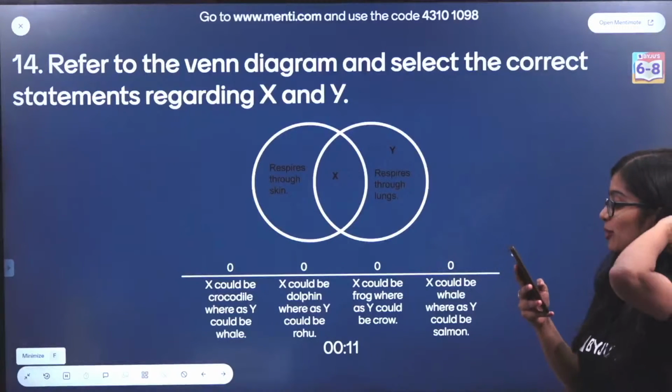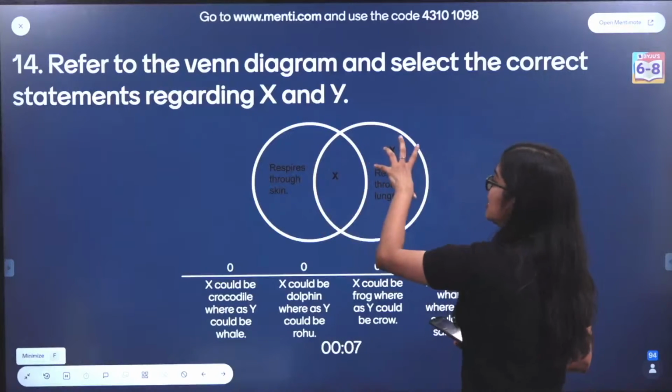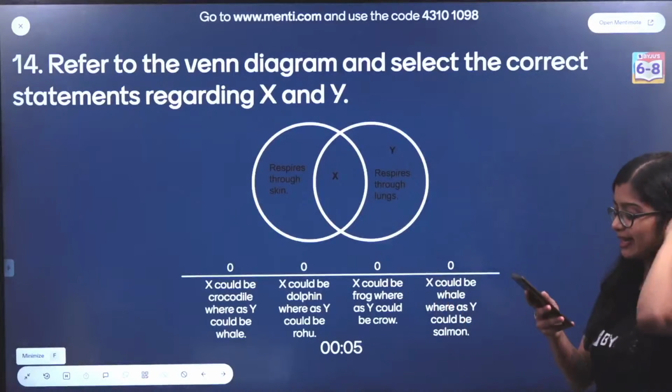Look in your Menti, you will be able to see it. That's what I said. Respires through skin on one side. X respires through lungs. Look at Menti, you will be able to see.